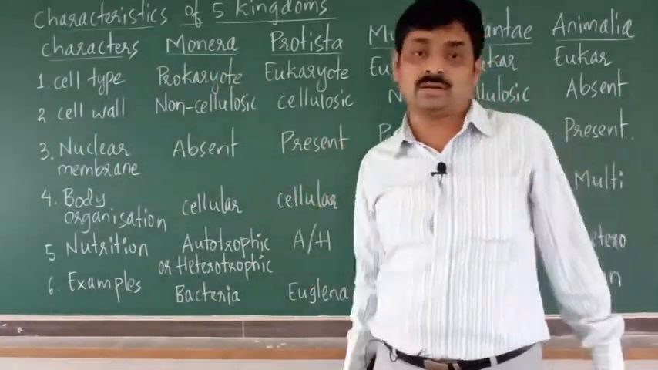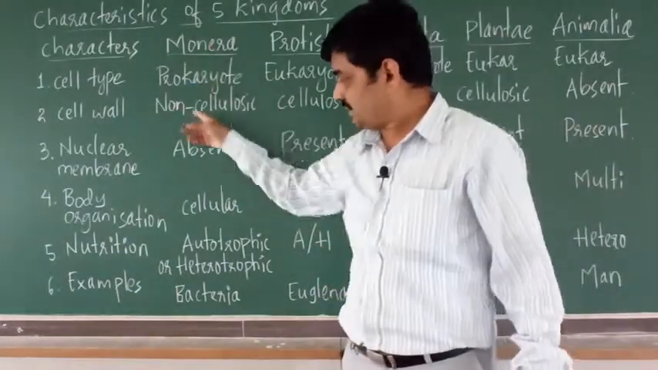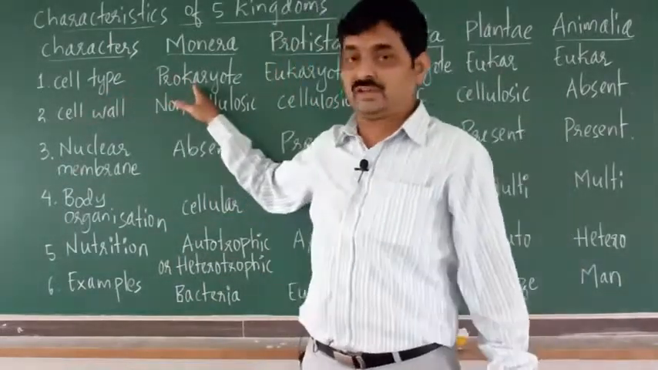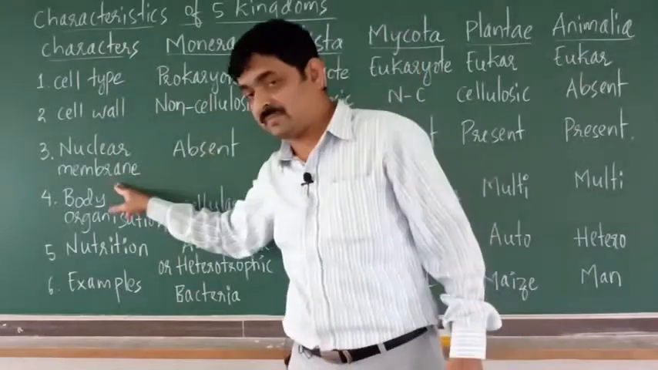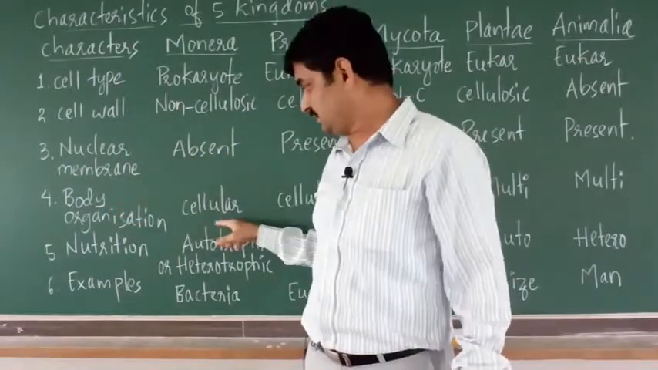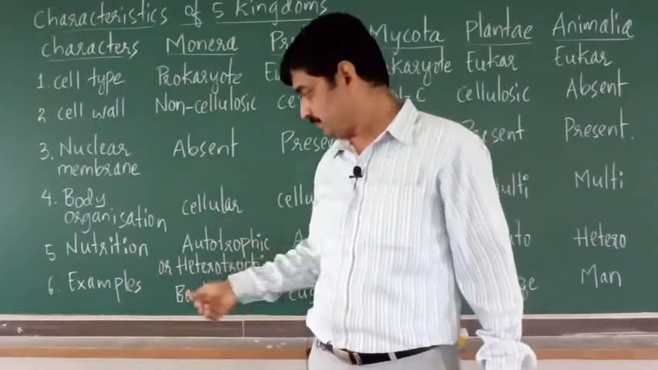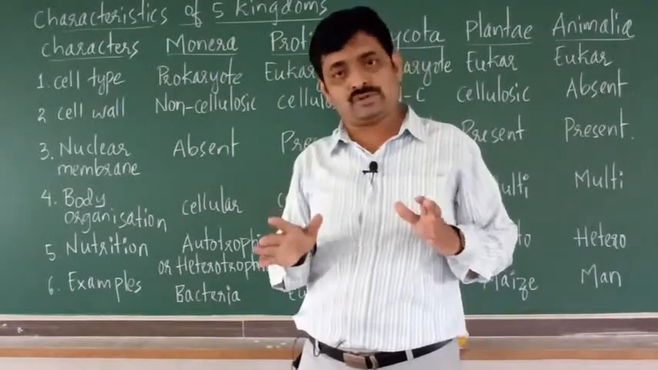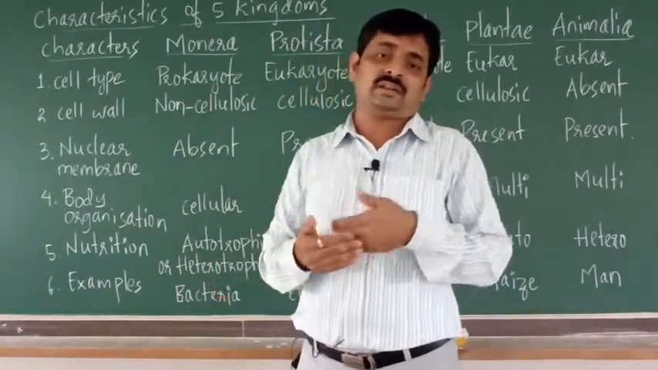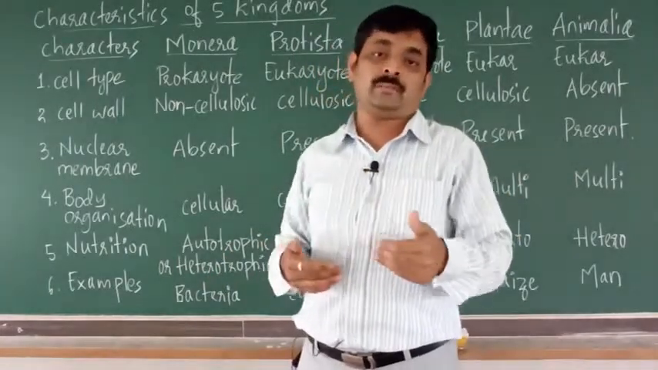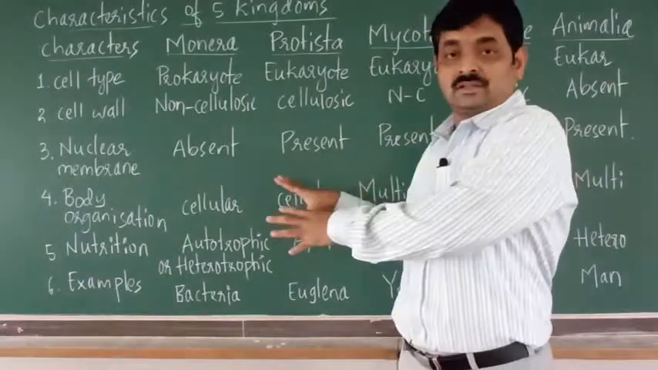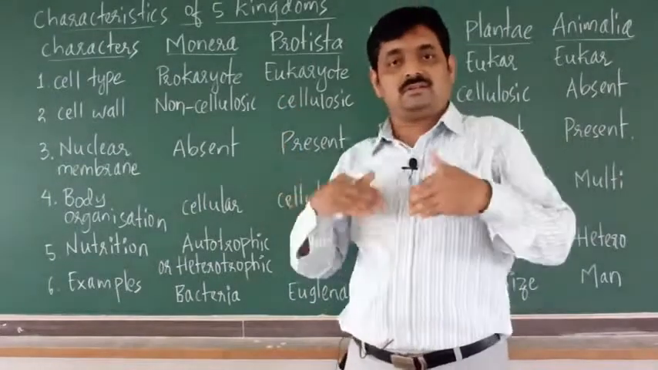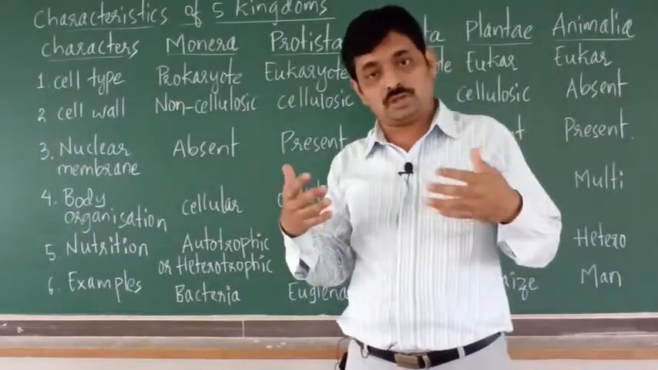If it is asked as a five mark question, what do you have to write? You have to write any five characters: cell type, prokaryote; cell wall, non-cellulosic; nuclear membrane absent; body organization cellular; nutrition, autotrophic or heterotrophic; example, bacteria. If you write these characters for a five mark question, you will get full five marks. Like that you may expect any one, two, three or five mark questions based on characteristics of the five kingdoms. I hope the characteristics of these five kingdoms are very much clear to you.